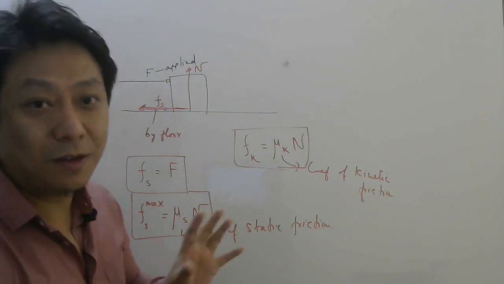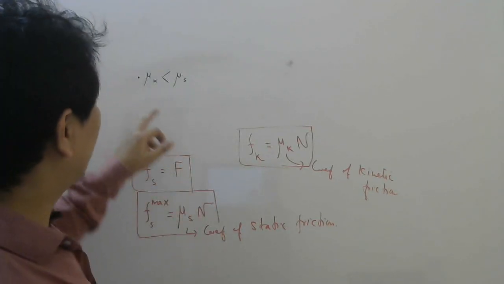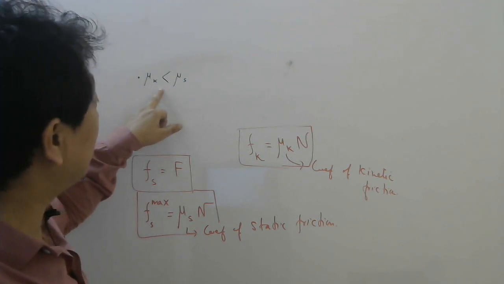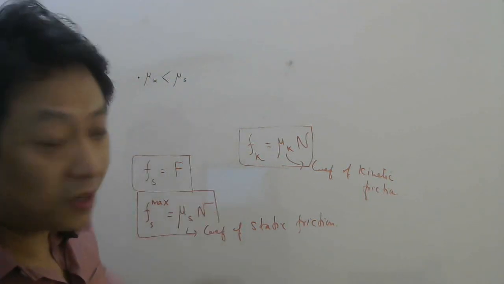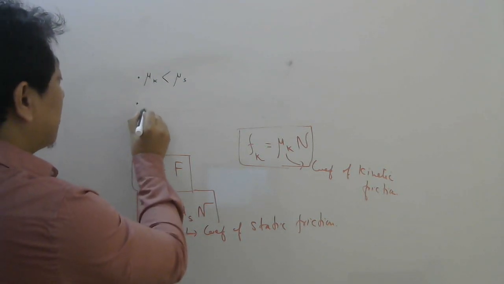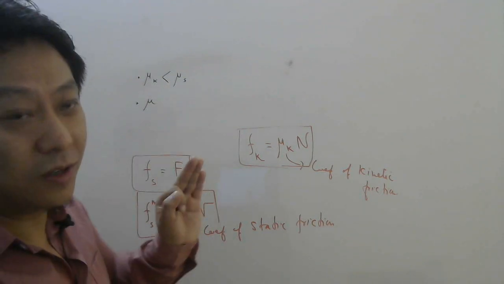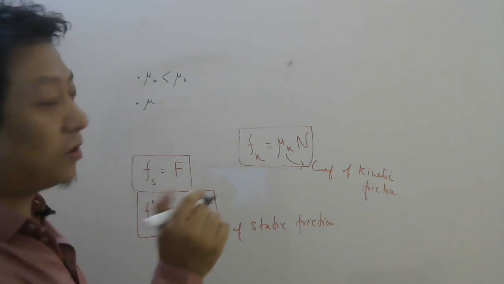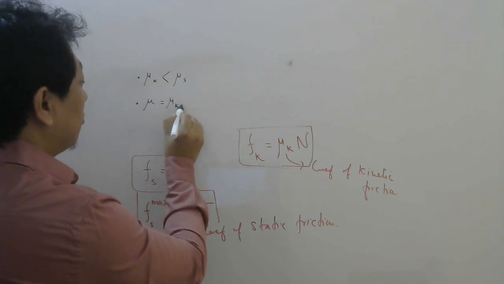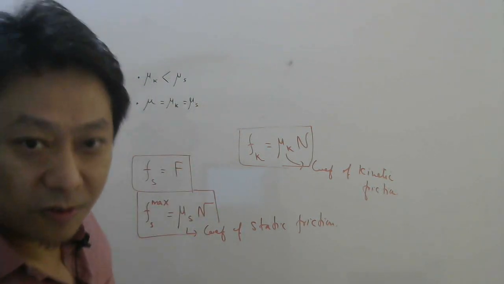So these are the main three formulas in friction. Generally, the coefficient of kinetic friction is less than the coefficient of static friction. Try to remember it. However, in some questions, they will say the coefficient of friction between the surfaces in contact is mu. So if they just give you the coefficient of friction, then you can assume it is equal to mu k also and mu s also. Now, those three formulas, if you combine with Newton's laws, you can solve many problems of friction. However, if you remember some other formulas, it will be useful to solve the problem faster.